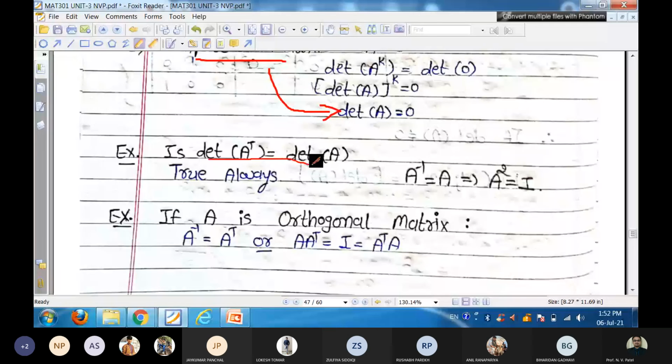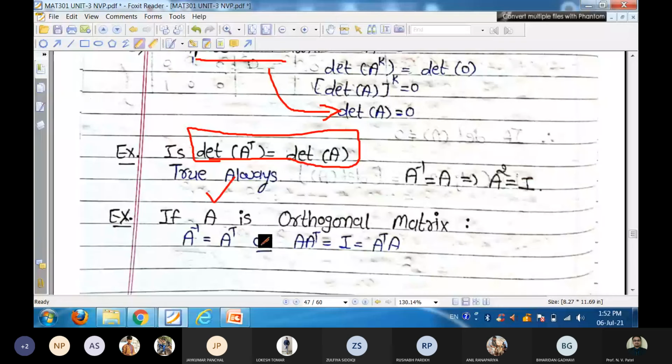We can verify this result by Laplace expansion. For a given matrix A and A transpose, the determinant using the first row of A or using the first column of A transpose is always the same. Hence, determinant of A transpose is equal to determinant of A.